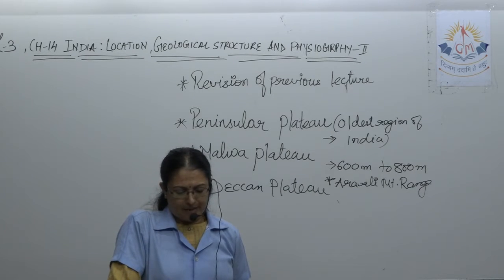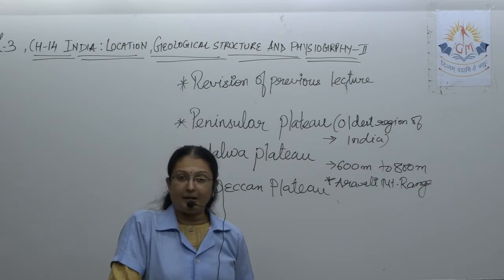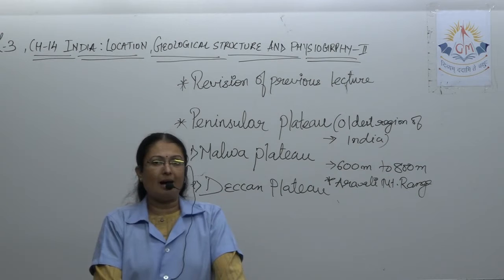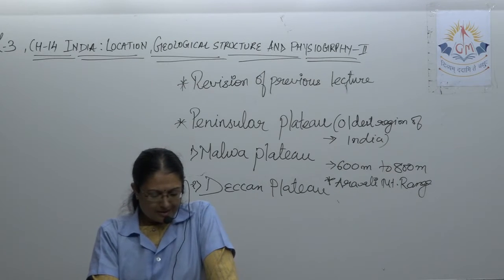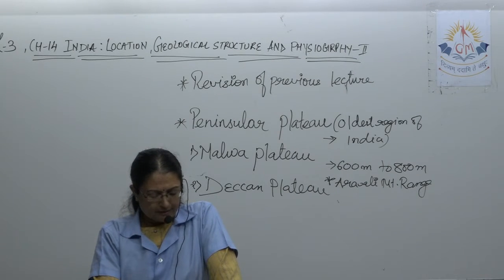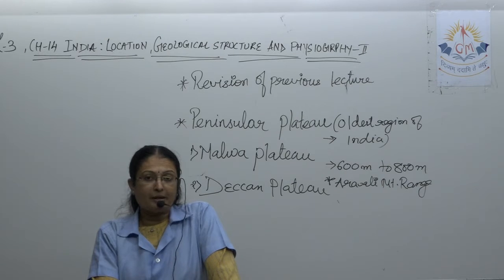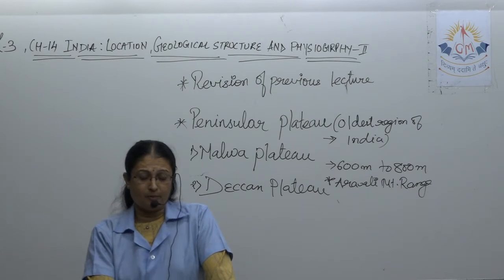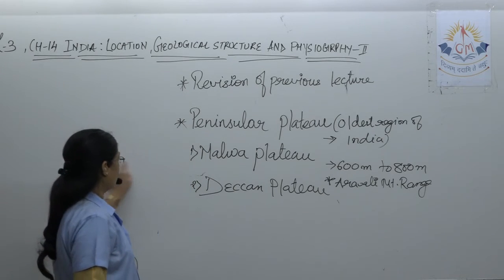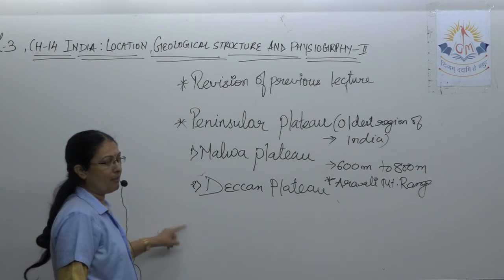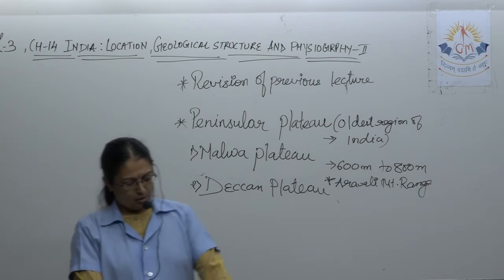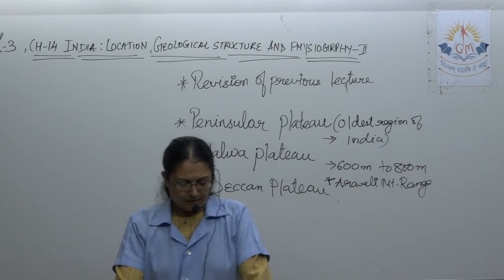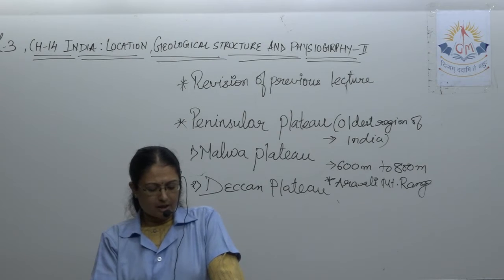The northwestern part of the plateau is composed of lava deposition. How is it formed? From lava deposition. On the western side, it is bordered, demarcated by the Western Ghats. Which does it border? The Western Ghats, which run north-south along the Arabian Sea coast, near Gujarat. There they run parallel.